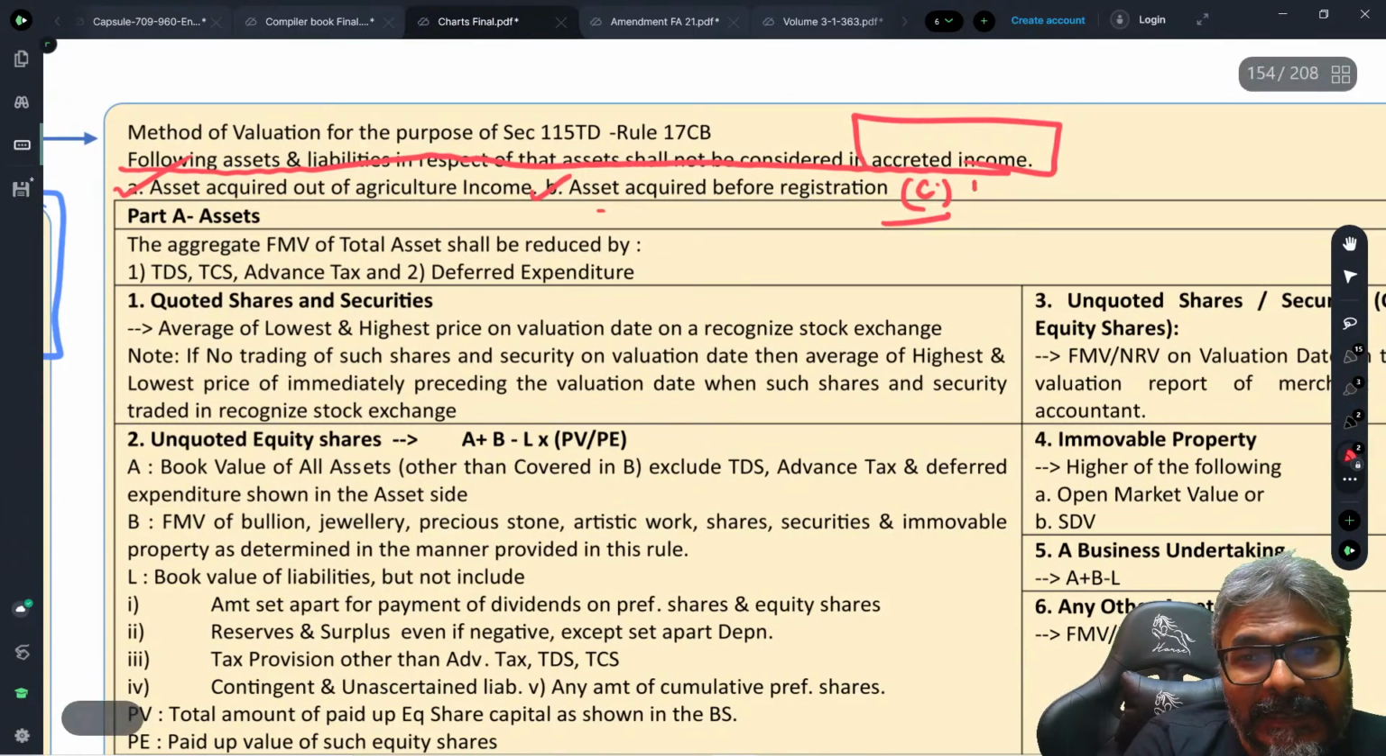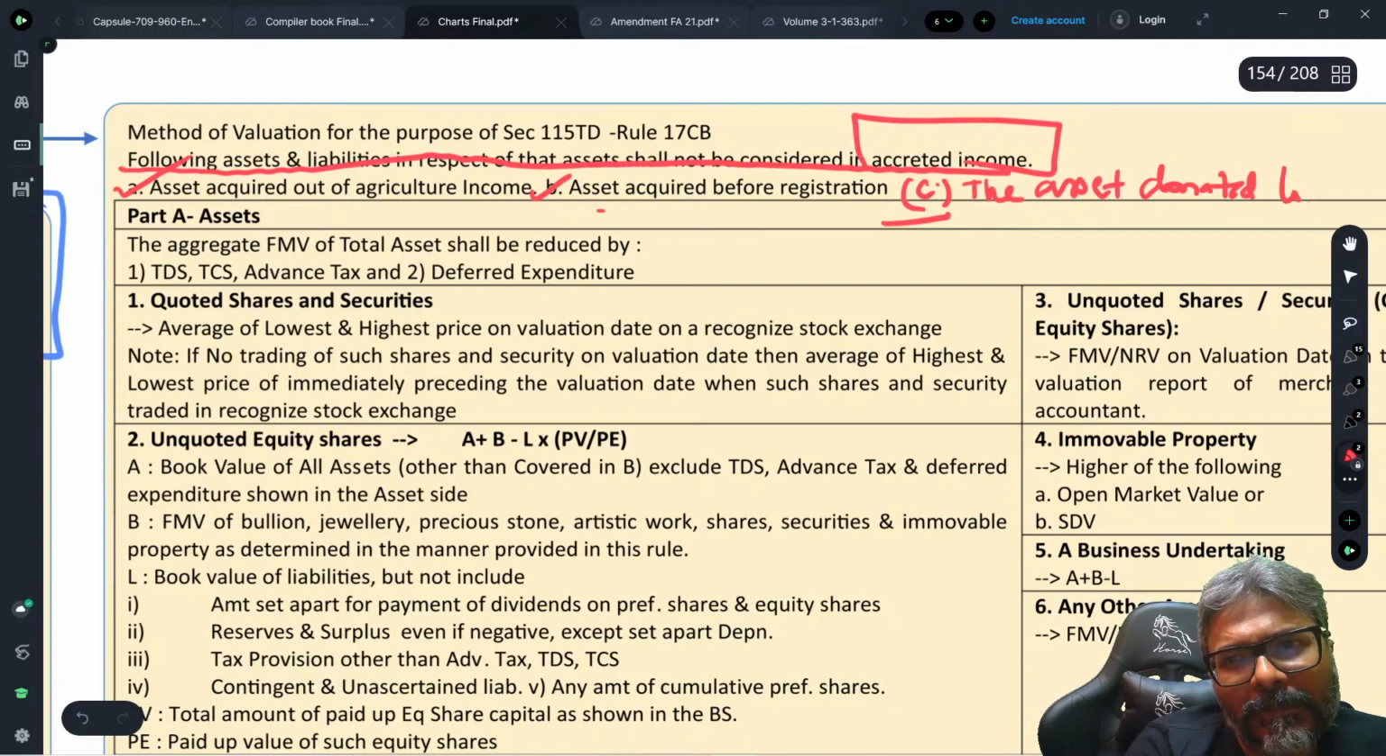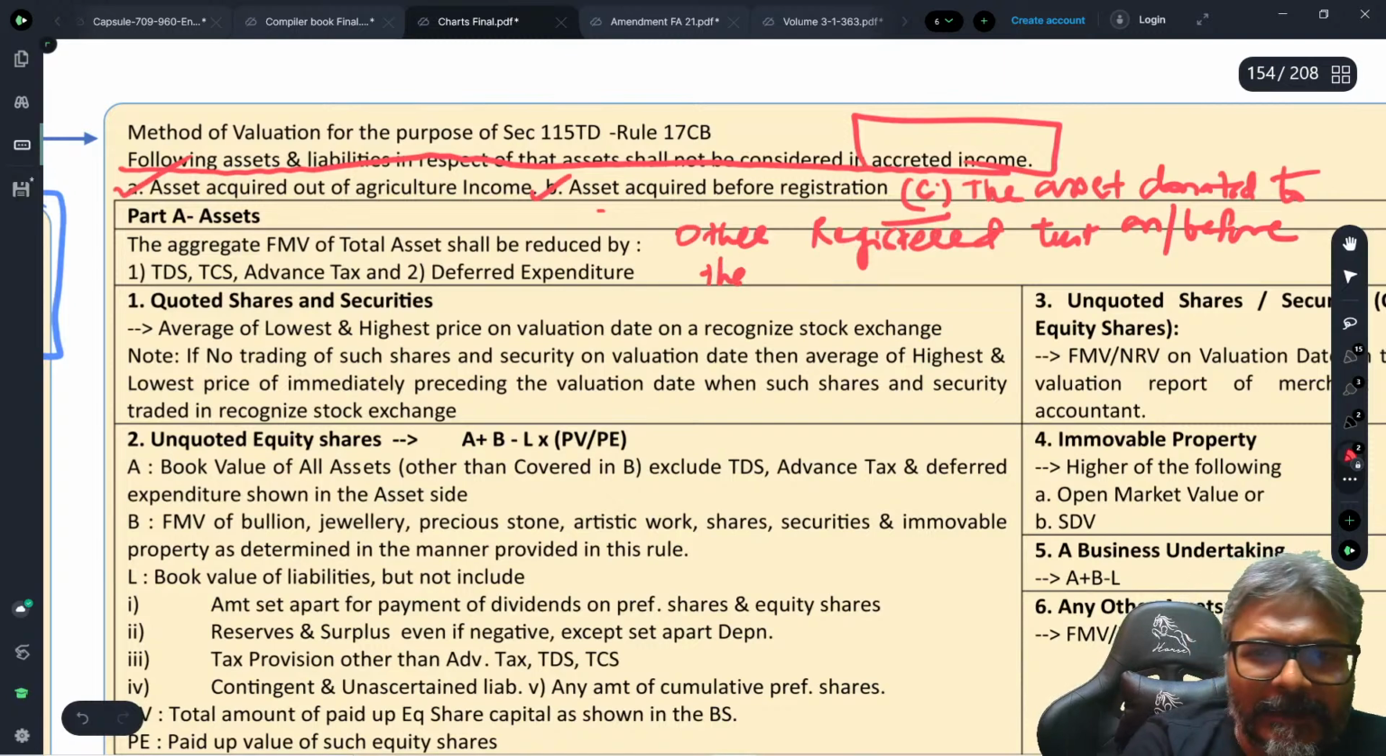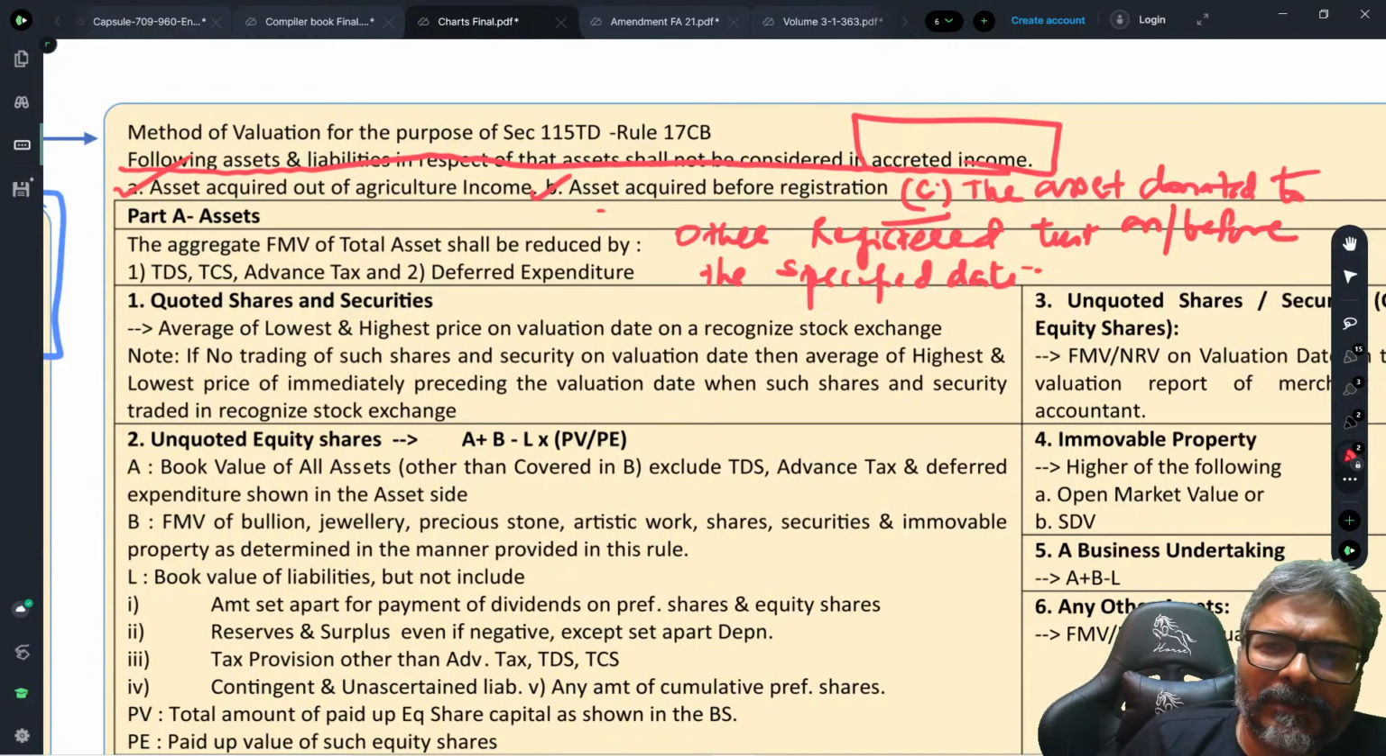One more point. The asset which is donated to other registered trust, on or before the specified date. So the asset donated to other registered trust on or before the specified date. That is what they are trying to say.